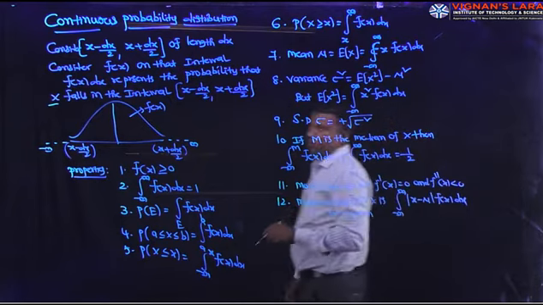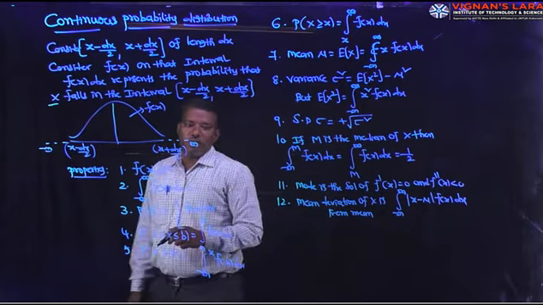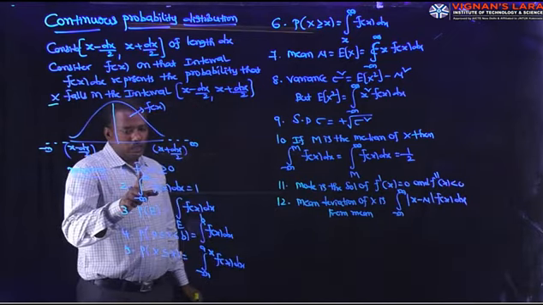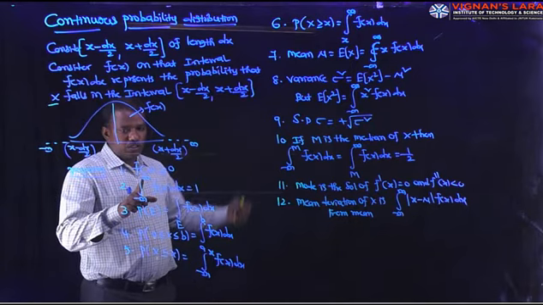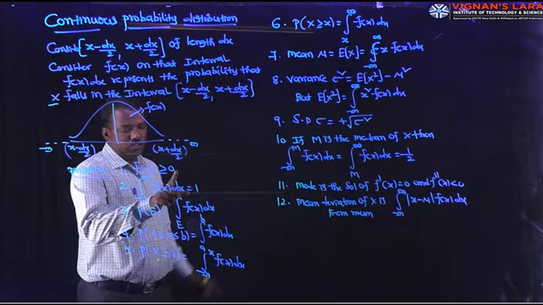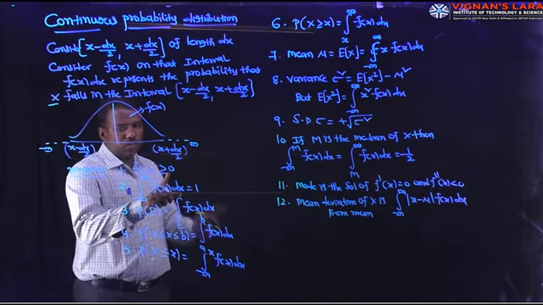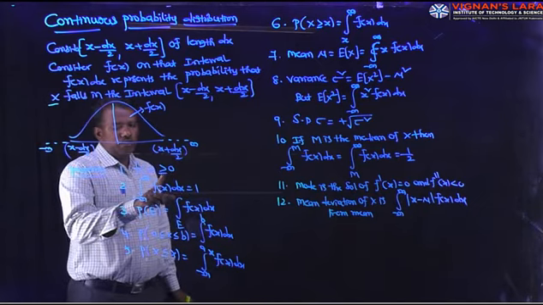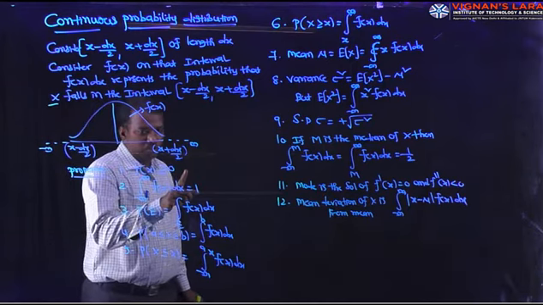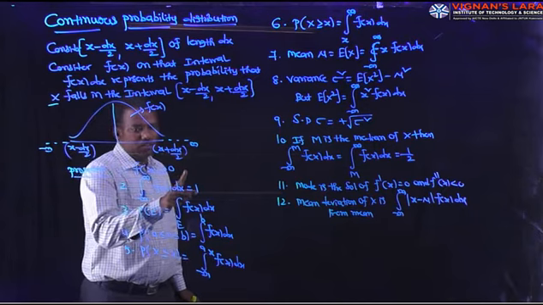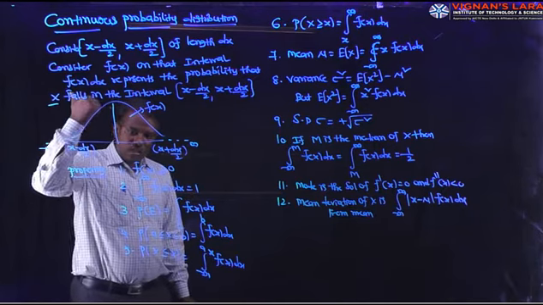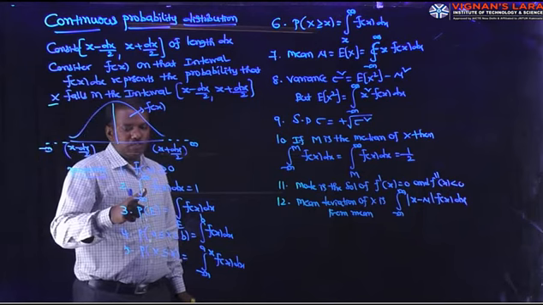In the last class we discussed the discrete probability distribution. In discrete, p is used instead of f. See the difference between the discrete and continuous distributions. In discrete, p of x is greater than or equal to 0. In continuous, f of x is greater than or equal to 0. For the sum of the probabilities, here it is integration, in discrete it is summation.